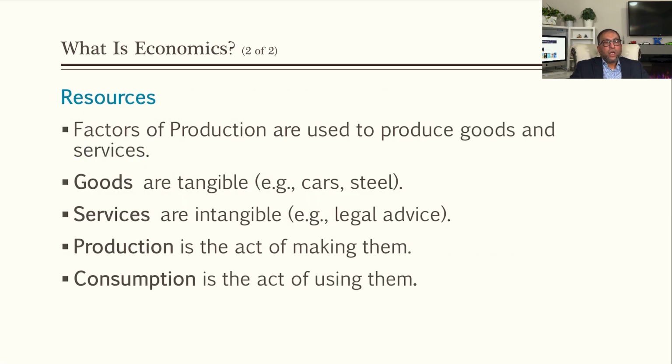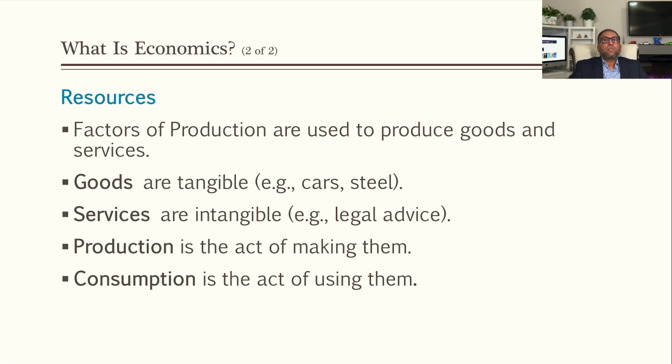Now, when we use factors of production, we produce goods which are tangible, like cars, steel, coal, diamond, gold, whatever we are producing, cell phones, laptops. So these are all the things we call goods.